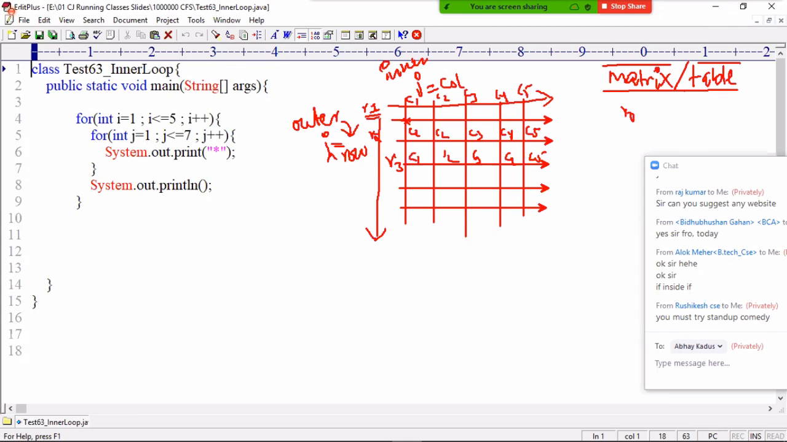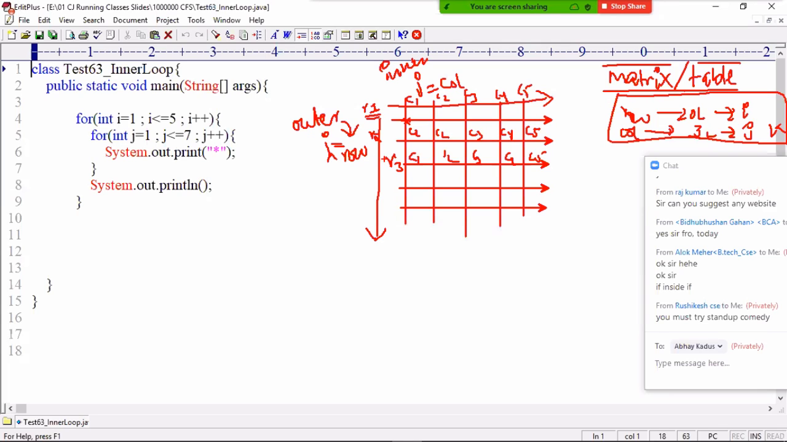So now rows are represented by the outer loop and columns are represented by the inner loop. Generally people take I for the outer loop and J for the inner loop. Sometimes I want one more inner loop, and in that inner loop we will take K. Maximum 3 loops only we will go, not more than that. I, J, K.